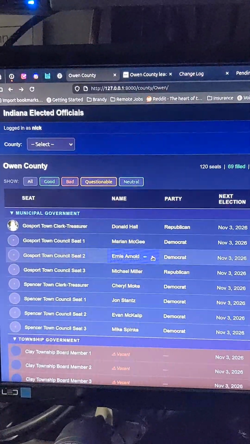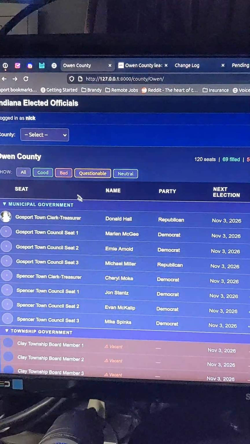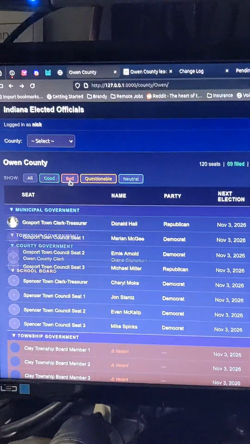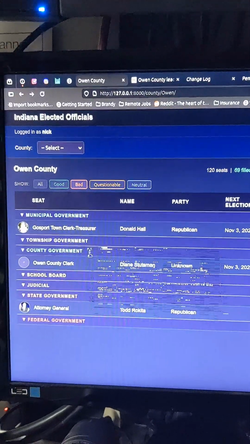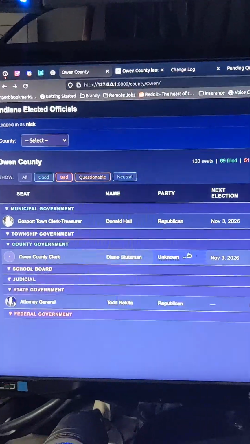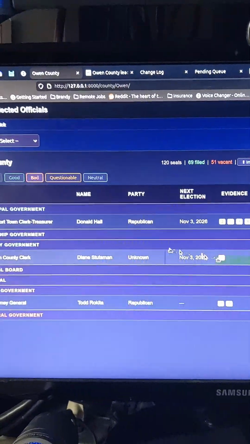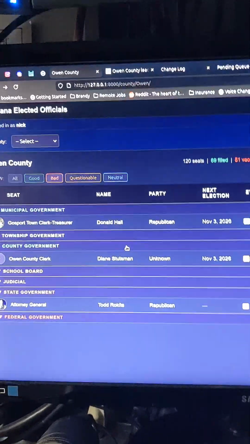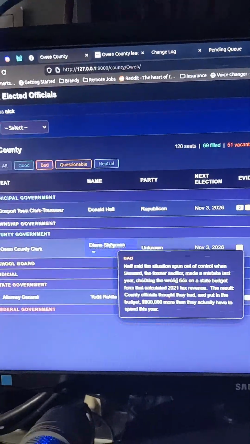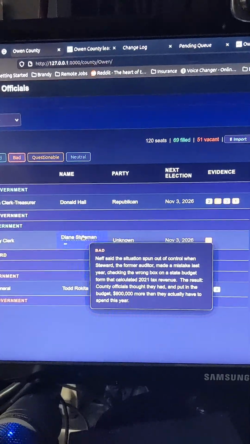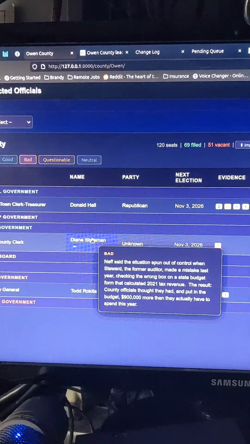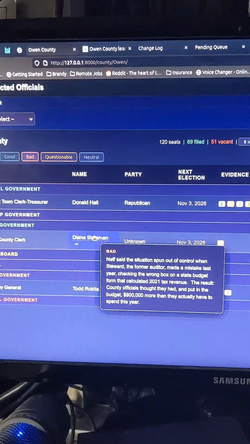Now, what if I want just a quick view of the bad things that people are doing or saying? Well, I'll click bad, and it's going to filter the people out by who's got bad news written about them or otherwise, information that you've shared, screenshots you've taken. And then if I scroll over their name, that clip, that quote, that thing that you shared is going to pop up.